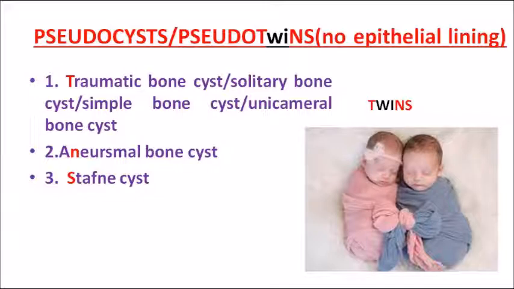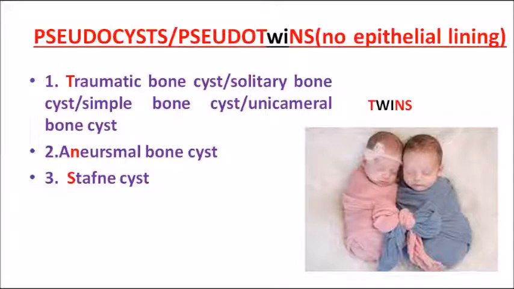So how will you remember these three points? Remember as pseudo twins. That is a mnemonic. Pseudocyst, I keep it as pseudo twins. So I remember that way. From that word twins you should take out the letters T, N and S. T stands for traumatic bone cyst, N stands for aneurysmal bone cyst and S stands for Stafne cyst. So remember as twins, in which the W and I are silent.